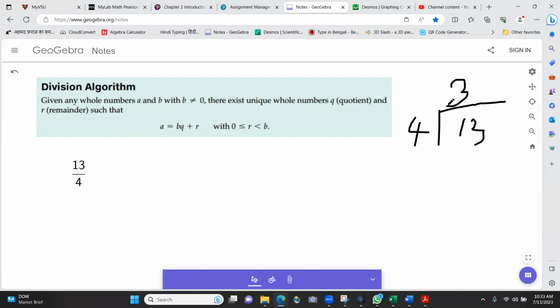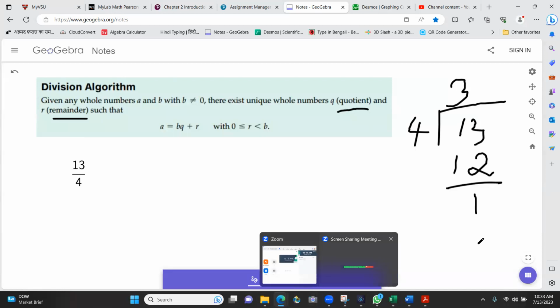4 times 3 is 12. And there's a 1 here. That's my remainder. Okay. This is called the quotient right here. This is the remainder right here. All they're trying to say in this box is that 3 times 4 plus 1 is 13.